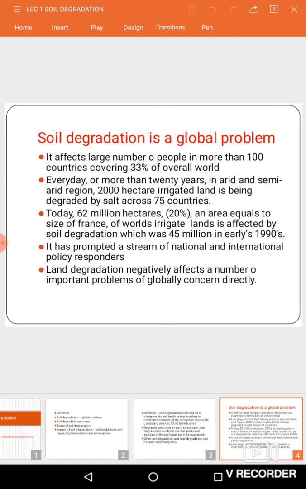And how does it become a global problem? It affects over 3 billion acres of land worldwide, which seriously affects the productivity of soil and also the supply of food materials. More than 33% of people are affected over 75 countries due to soil degradation. It gives a large number of negative effects, so it is considered a global problem.